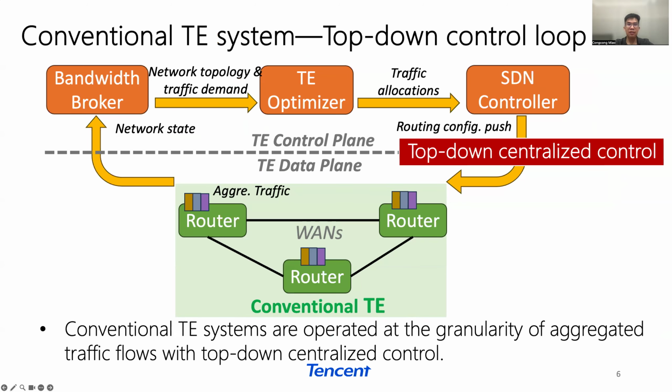In conventional TE systems, for each TE period, the routers in the data plane collect the flows in an aggregated fashion from data center servers and send them to the bandwidth broker. Then the bandwidth broker forwards the network topology and aggregated traffic demand to the TE optimizer, which calculates the optimal traffic allocations. The controller then receives the optimized configurations and adopts top-down centralized control to push configurations back to the